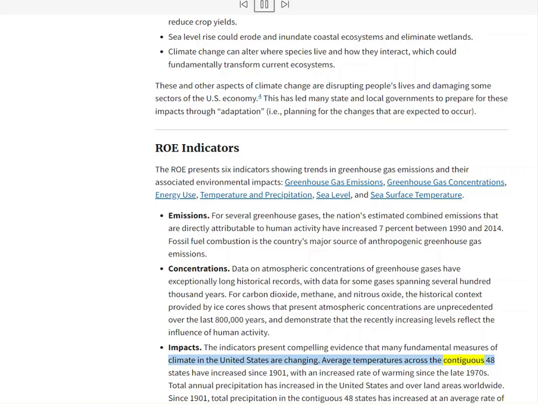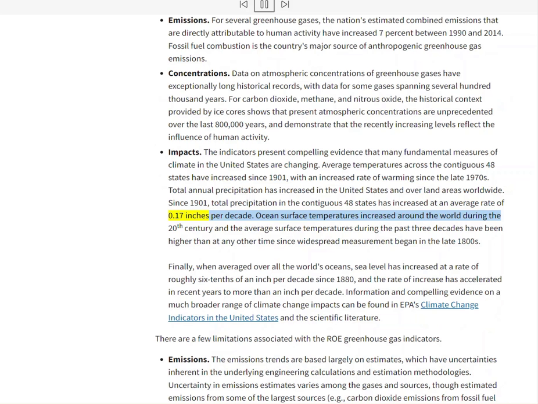Average temperatures across the contiguous 48 states have increased since 1901, with an increased rate of warming since the late 1970s. Total annual precipitation has increased in the United States and over land areas worldwide. Since 1901, total precipitation in the contiguous 48 states has increased at an average rate of 0.17 inches per decade. Ocean surface temperatures increased around the world during the 20th century, and the average surface temperatures during the past 3 decades have been higher than at any other time since widespread measurement began in the late 1800s.